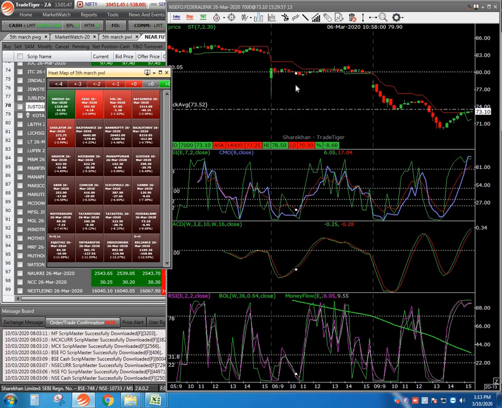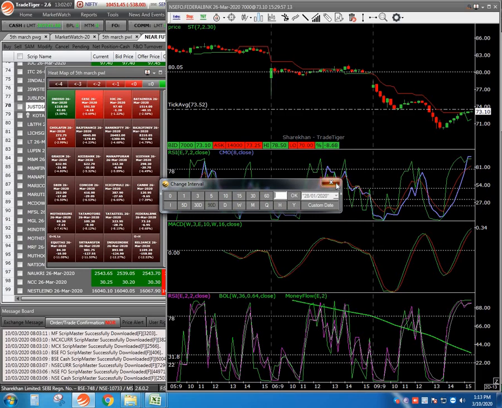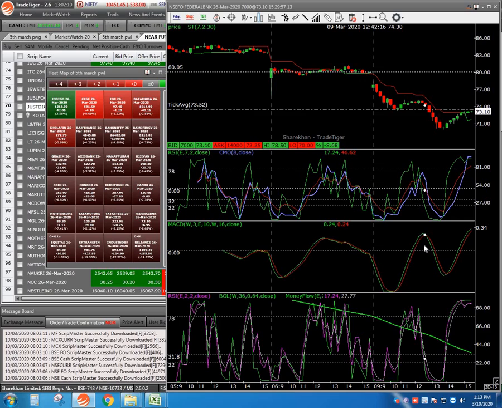As long as the market is in a downside trend, select the PWG PWL negative percentage price versus the positive close average stocks only, and you can trade that in the PWG as well as in the PWL. Use 2 minutes or 3 minutes in the beginning, but if you are not comfortable with 2 minutes or 3 minutes, don't worry, select the 11 minutes or 13 minutes chart only. In the first top crossing that happens here, please buy that. You can use that one for creating the chart. Then whenever this CMO and RSI top bottom crosses at the same time, and this one is also bottom crossing, a contrarian buy can also be done.